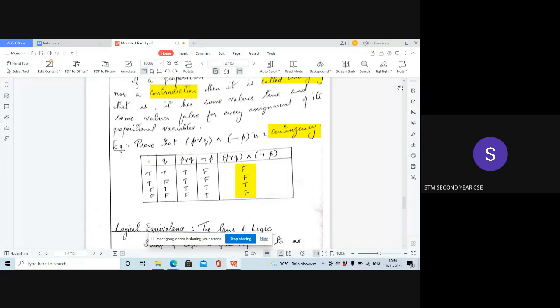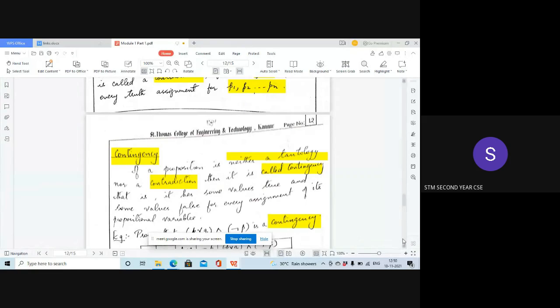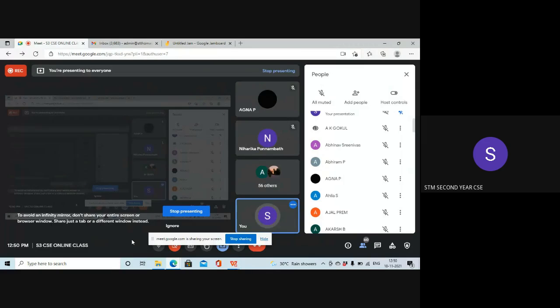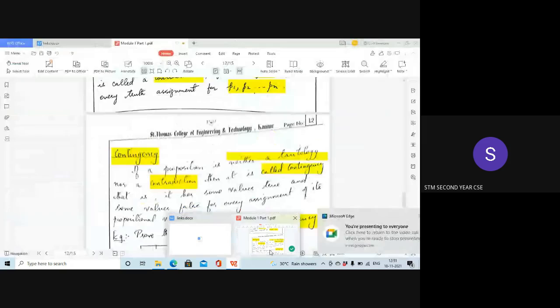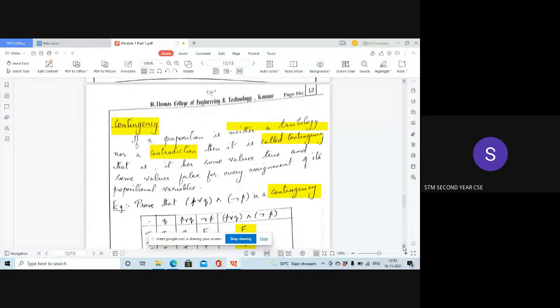Okay, so will you be able to write it down? Can you solve it? Write the question. After tautology, you have to write the heading as contradiction and write its definition. Draw the truth table for contradiction, that is, P and not P is a contradiction. After that, the next heading is contingency, and for contingency you have to write this example: prove that (P or Q) and not P is a contingency.